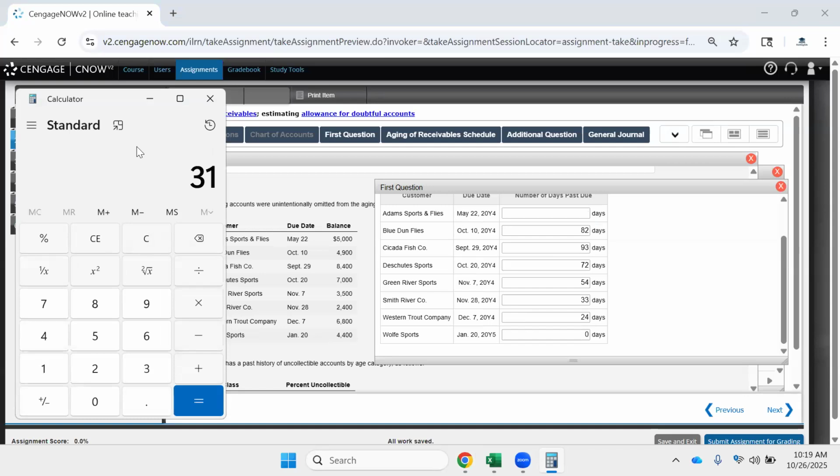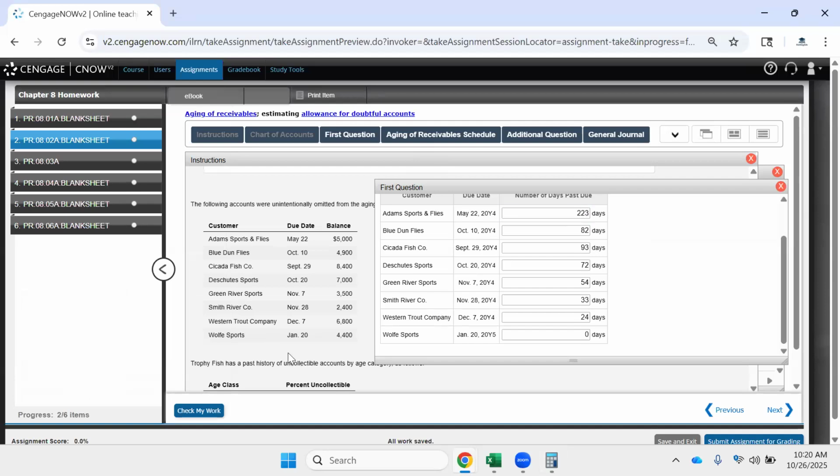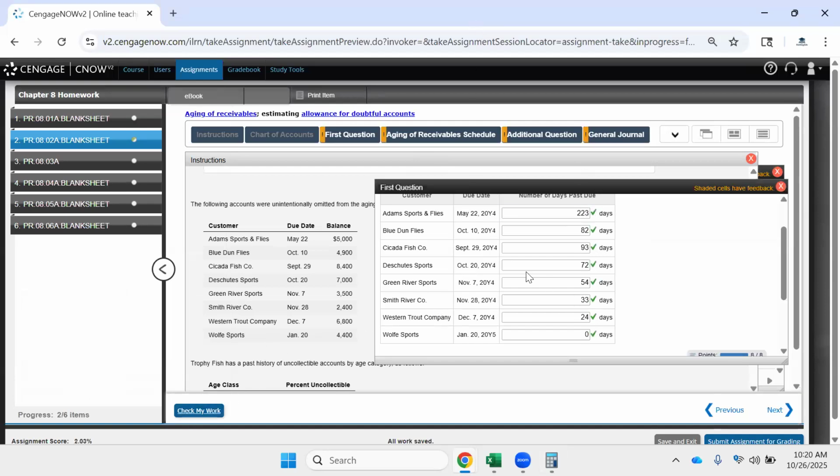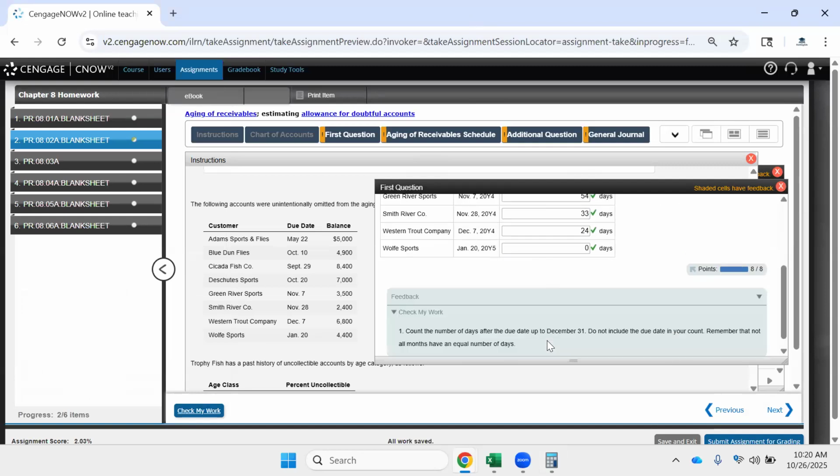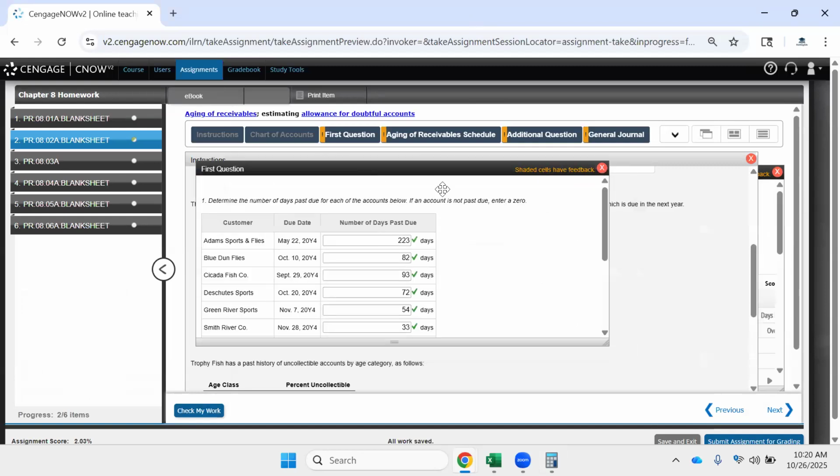So 31 minus 22 plus 30 days in June plus 31 days in July plus 31 in August plus 30 in September, 31 in October, 30 in November, and 31 in December, and we get 223 days past due. There we go. That's how old each of our receivables are.